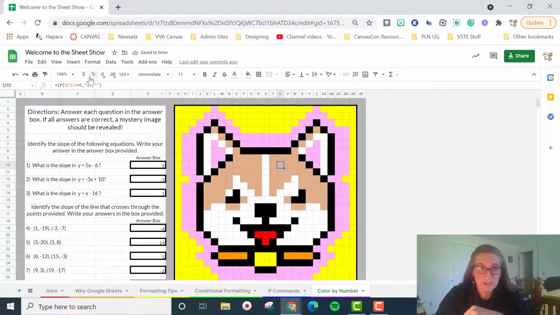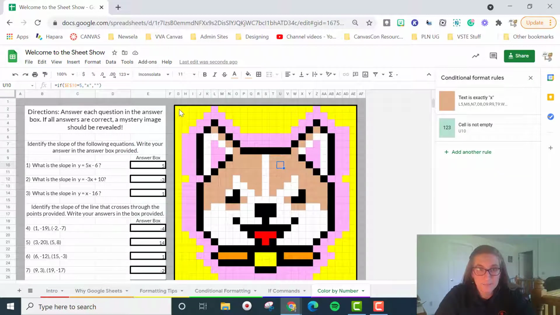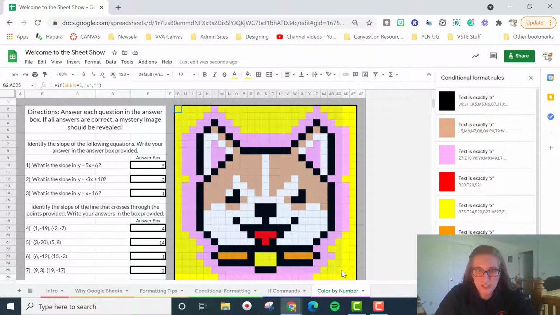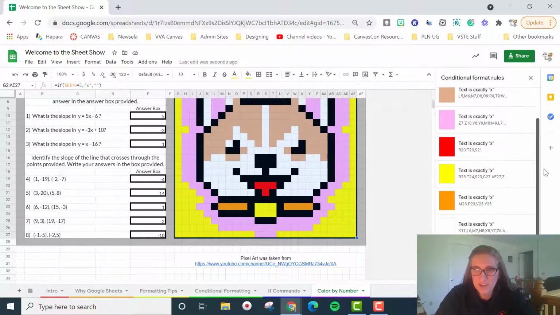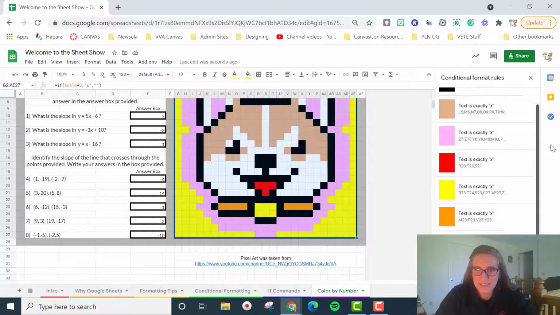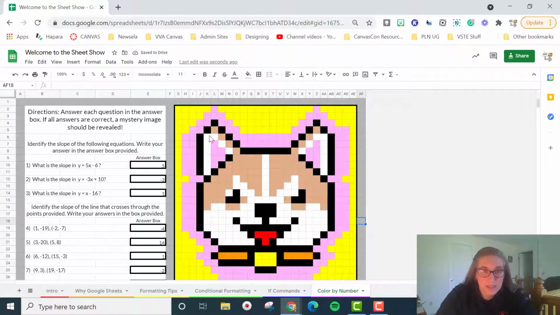All right, so it's a little crazy looking at my conditional formatting. Over here we have a whole bunch of rules going on. All right, and all of them say, okay, if it's X, if it's X, if it's X, and we don't need that one. Then what I ended up doing was we started typing in our codes.